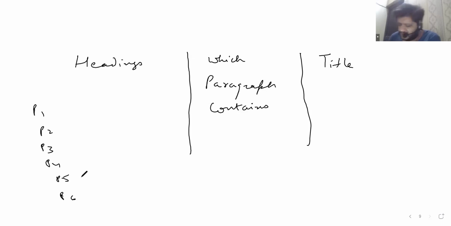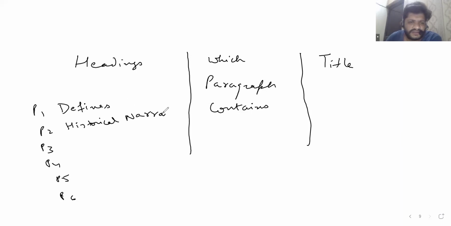For instance, let's say it's about divorces. Paragraph 1 defines this term. Then paragraph 2 gives a historical narrative, as in what the trajectory of this phenomenon has been in our country.